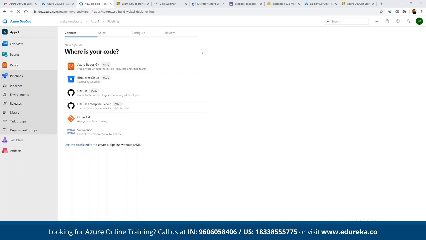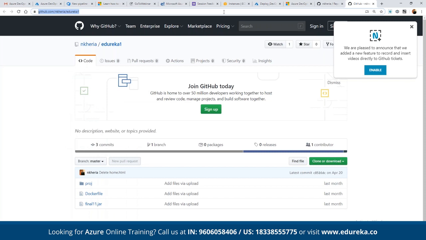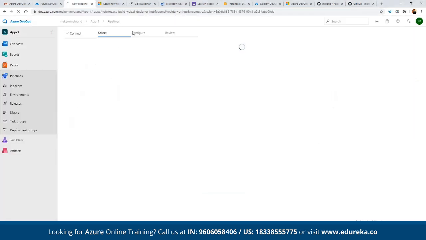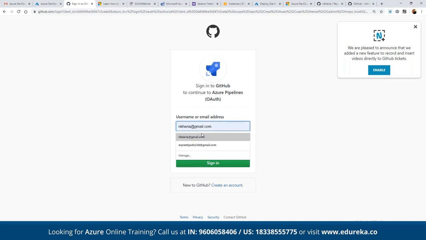For example, let's say we choose a sample Java application available in GitHub. Let's pull one of the repositories. Let's suppose here we have a simple repository. We can copy the repository URL here that we can use back in our pipeline. So let's say we want to use this GitHub URL. We can choose GitHub as our source. Then we can connect by logging in.